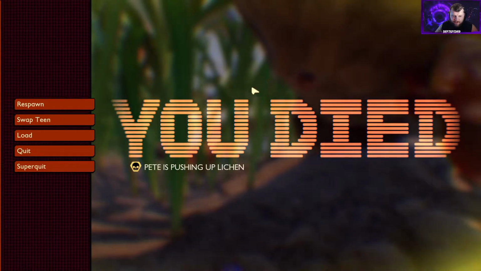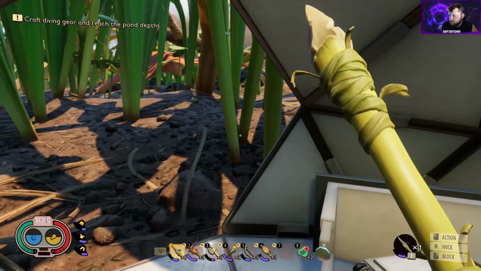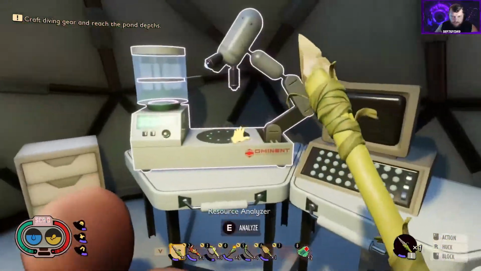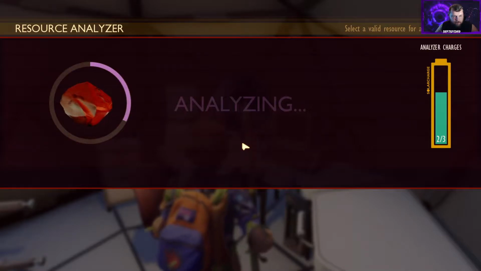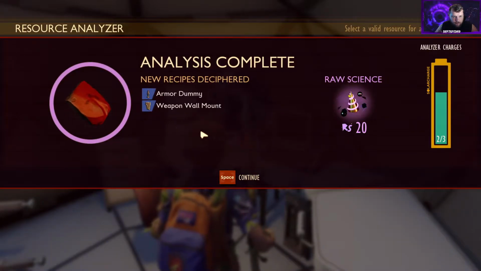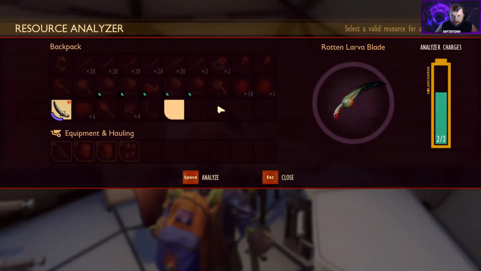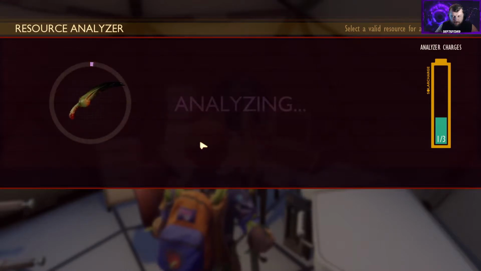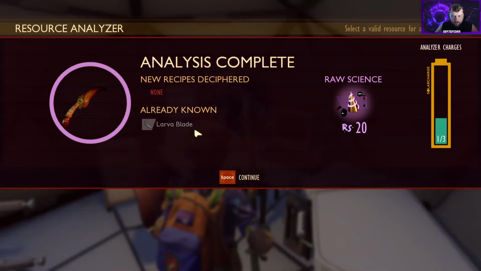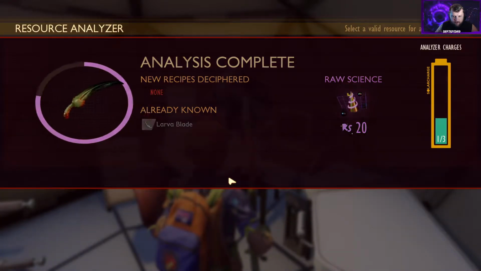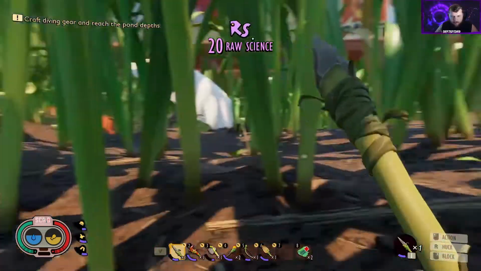Okay, we'll be back in a second, guys. I gotta get my backpack back. Alright, so we recovered our backpack. Let's go ahead and analyze our new stuff. So we got clay. We can make an armor dummy and a weapon wall mount. And then we can analyze the rotten larva blade. Already known recipe, we get nothing else, but we do get some raw science. Alright, and we will continue pushing on.